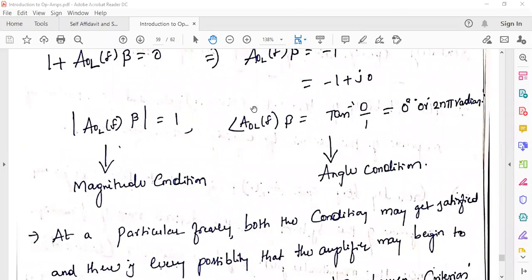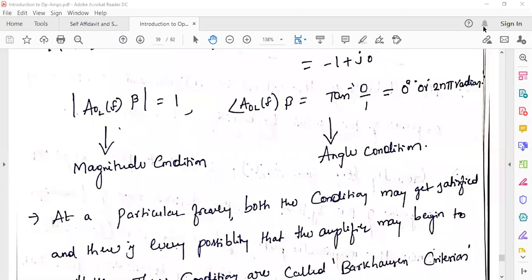That means when these two conditions are satisfied at a particular frequency, the system begins to oscillate. That means, in the control system language that we know, now at this stage,